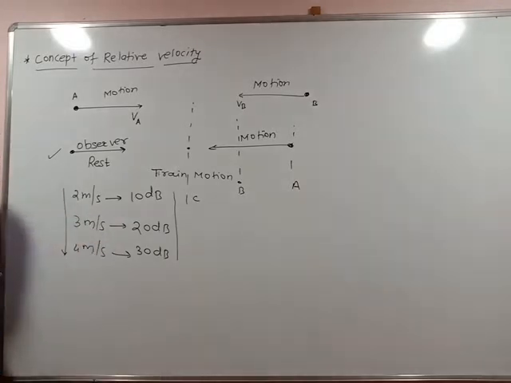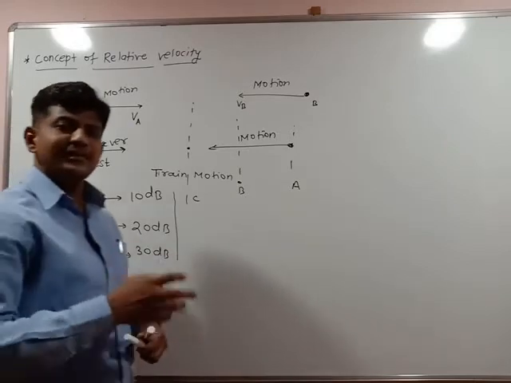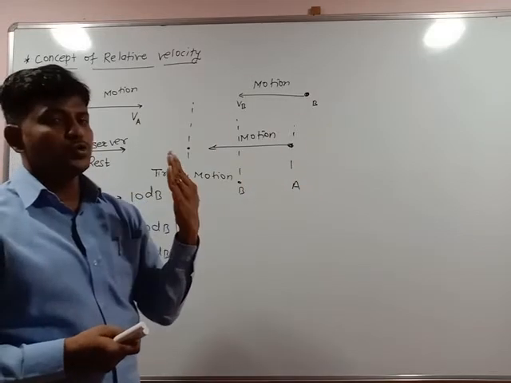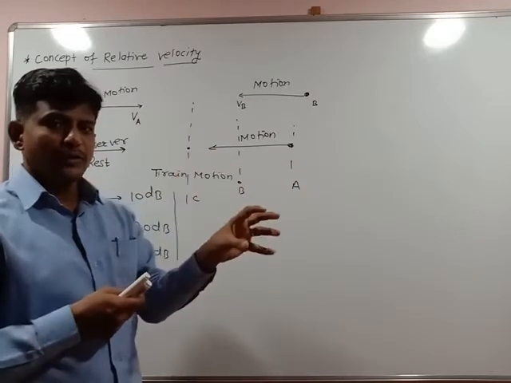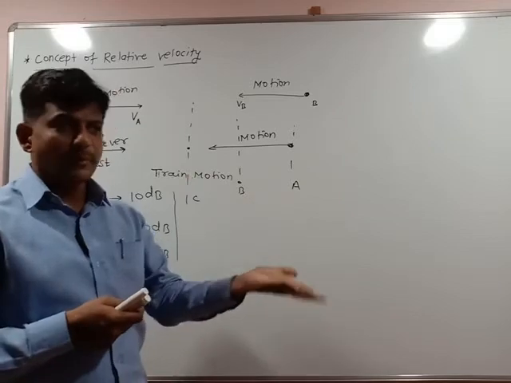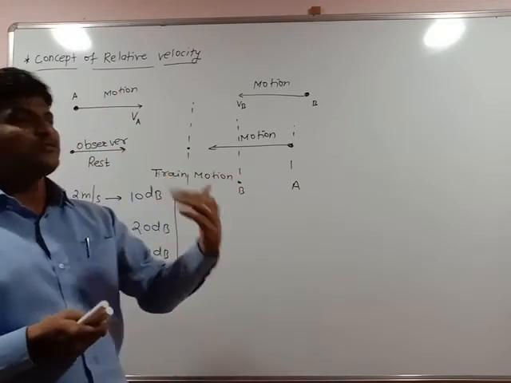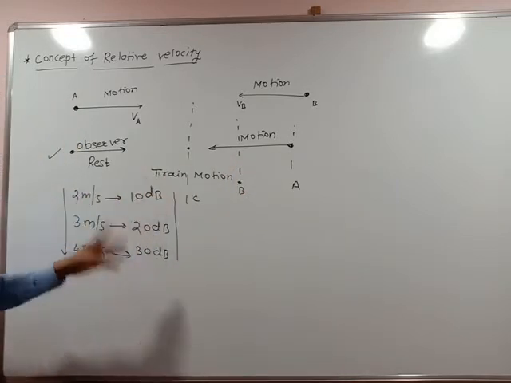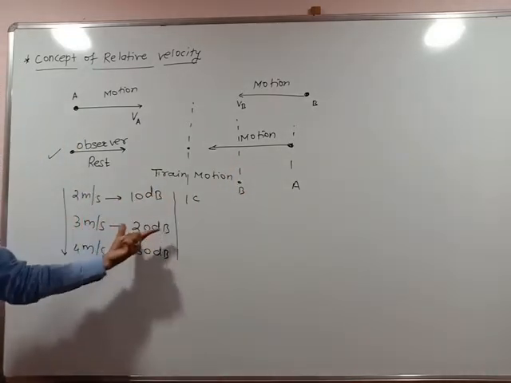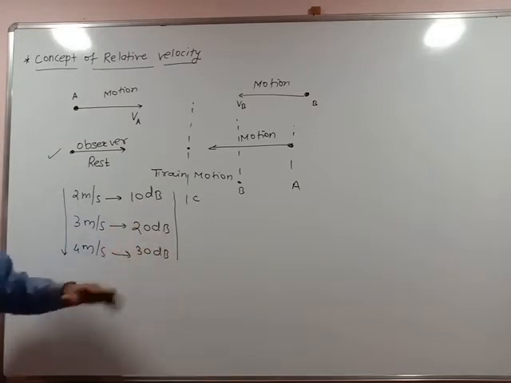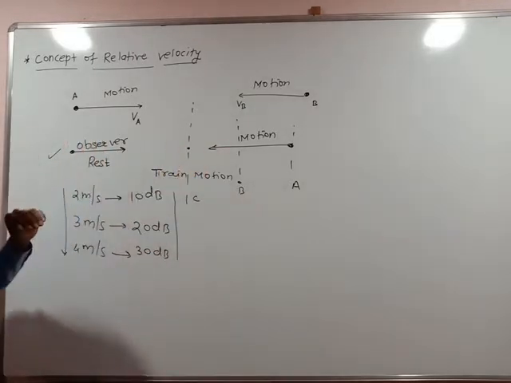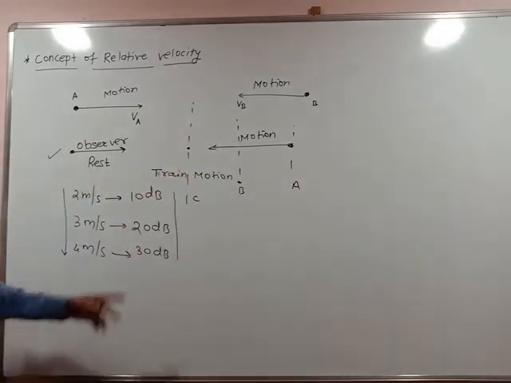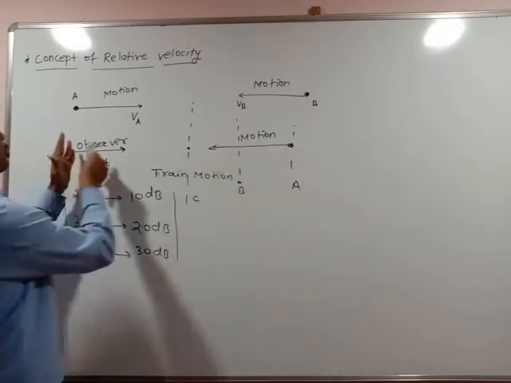At any point, does the intensity of sound remain the same? No. As you are at rest, the train is moving towards you. You are observing the velocity of the train and the sound intensity coming from the train. Sound intensity increases. Means what? These two velocities are said to be relative. The intensity keeps increasing. 10 झाल्यानंतर 20, 10, 20, 30, 40. When it is totally reaching the observer, what happens? Intensity of sound coming from the train whistle will be maximum. Means this train is moving relative to the observer.